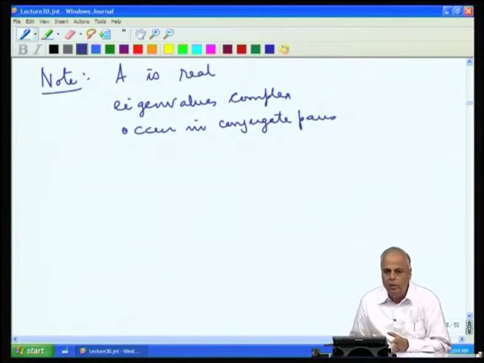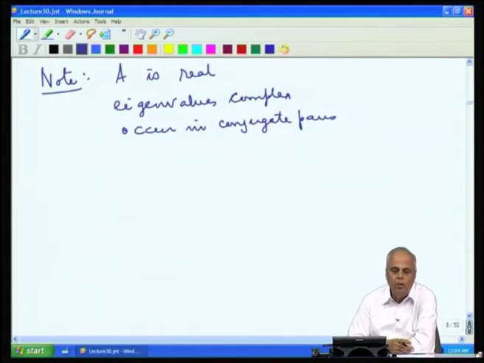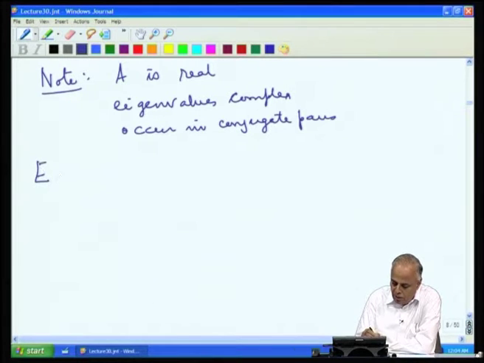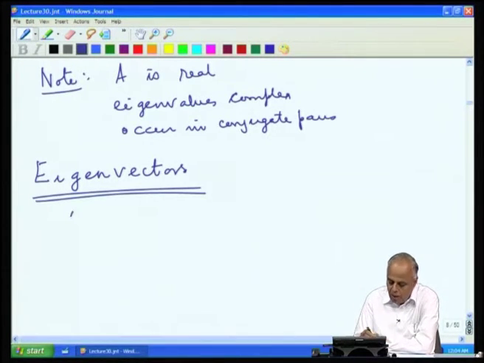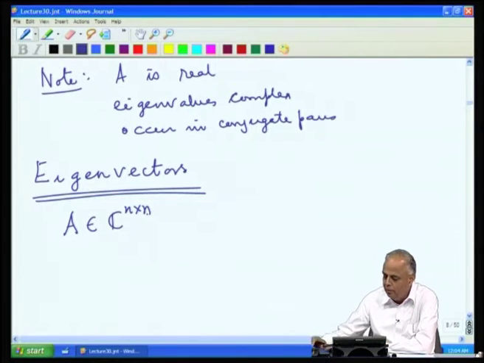So, now having got a fair idea of these eigenvalues, we will now look at where we should search for these eigenvectors. So, our next analysis will be the eigenvector search. Let us start with the matrix A, which may be real or complex. So, in general we will write it as C n by n.